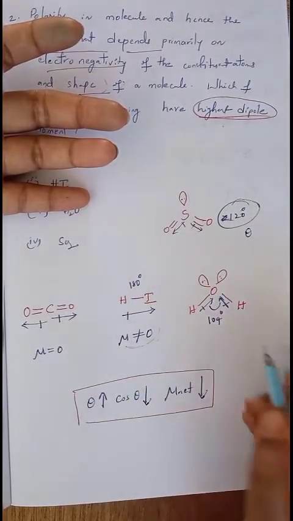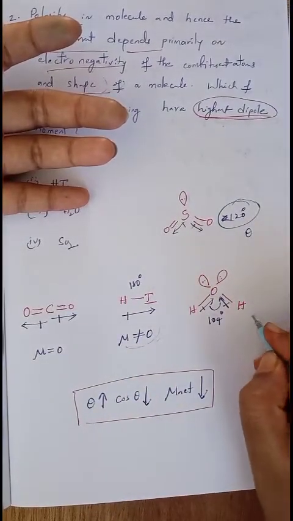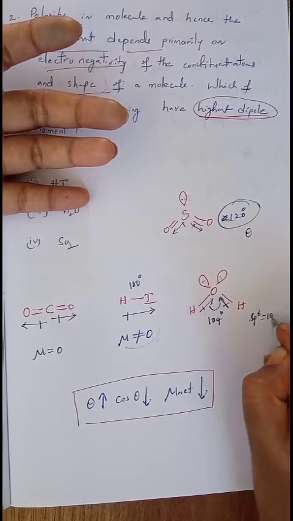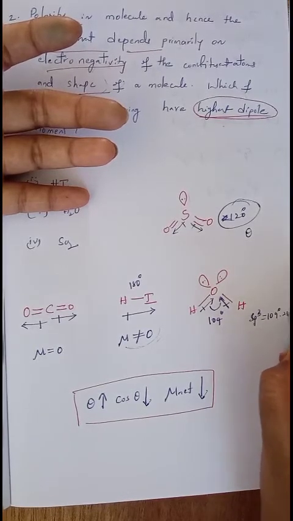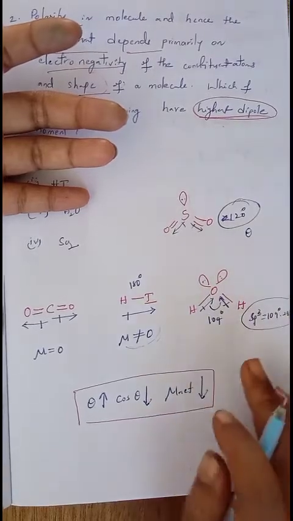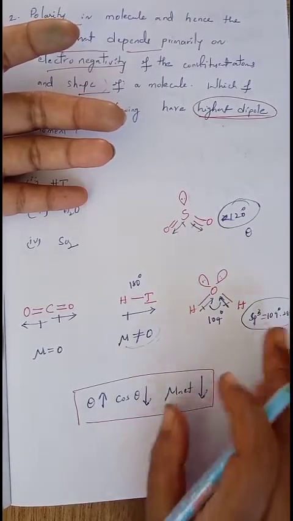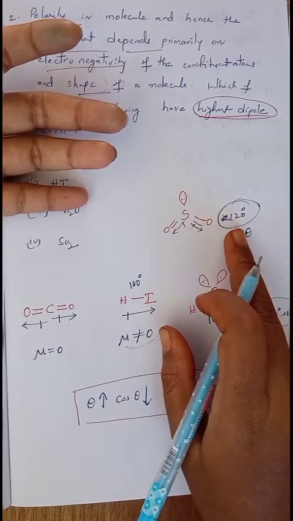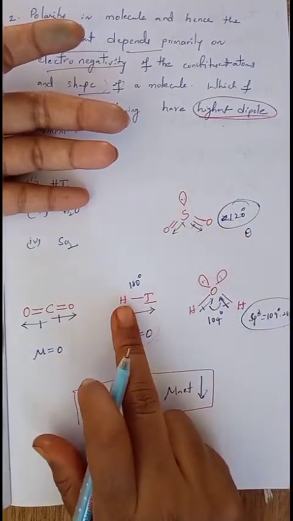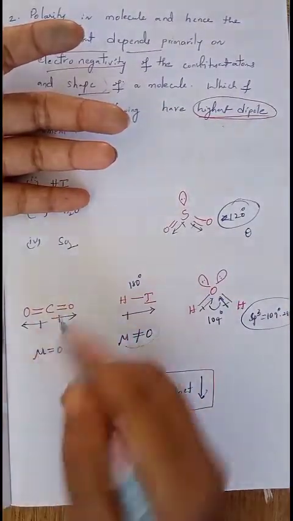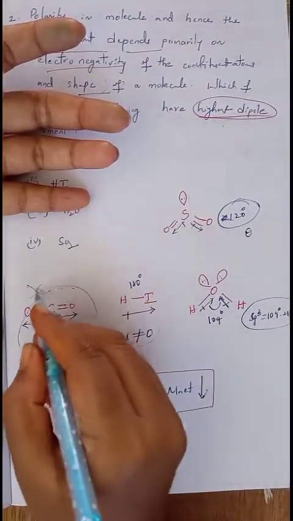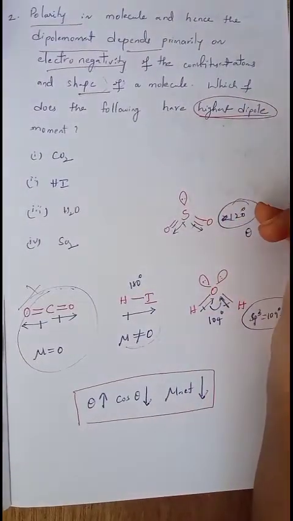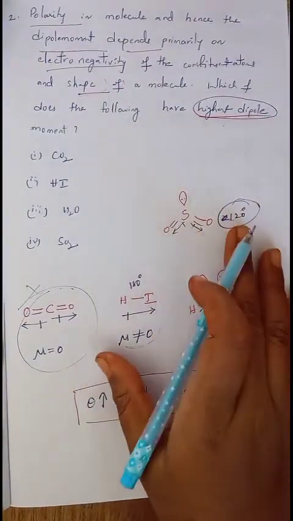Actually here the H2O molecule should participate in sp3 hybridization, and its bond angle must be 109 degrees 28 minutes. But here it does not have such a hybridized bond angle. It is showing 104, and for SO2 something less than 120. Here 180, we leave this one because the dipole moment is 0, so it's not our answer. What do we want to find out? The highest dipole moment. So the answer might be in these three.